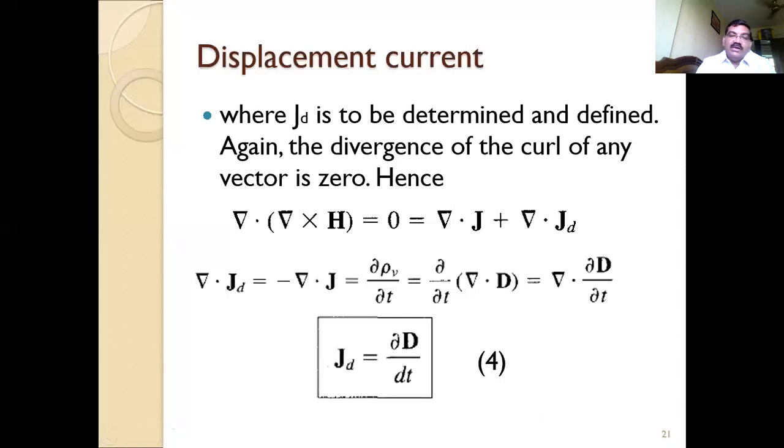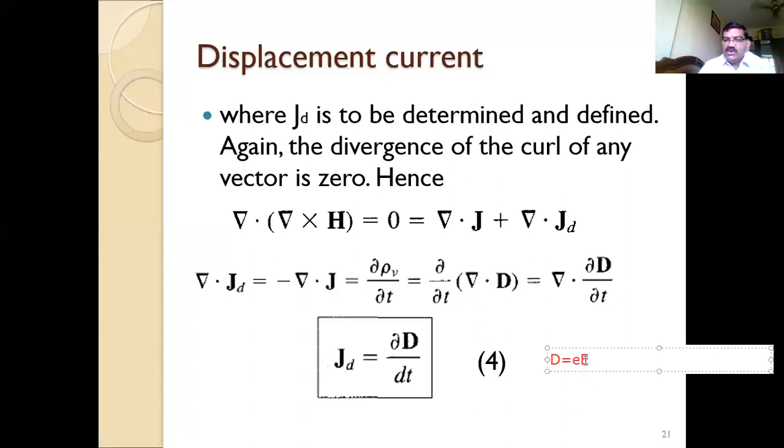Now one parameter we may have with us: what is this D? You can have D equals epsilon E, so consider this as the epsilon.